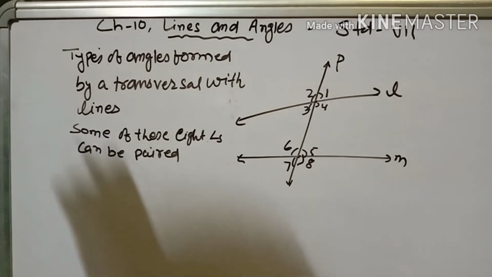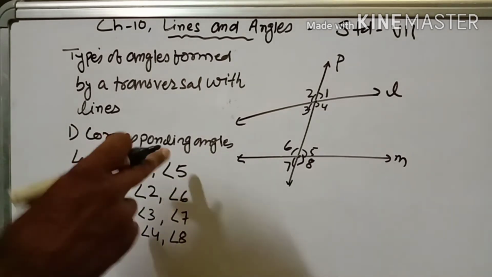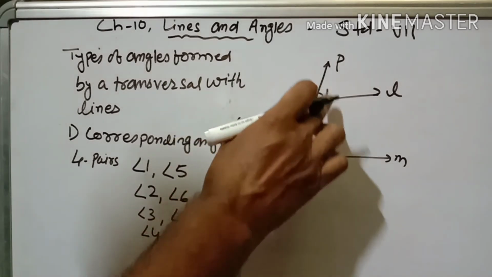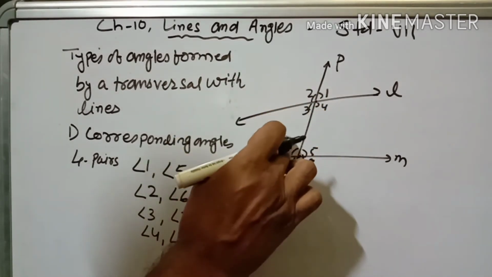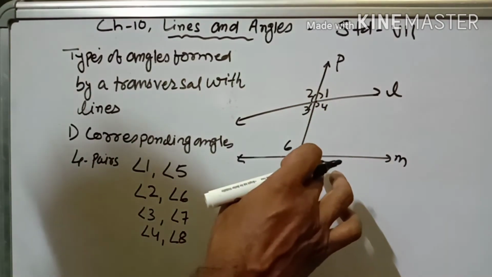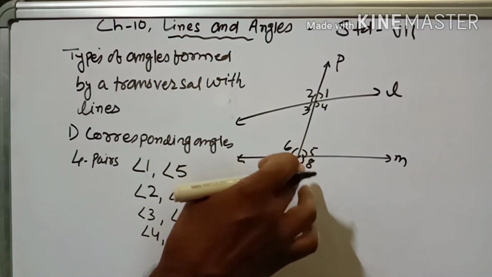Some of the 8 angles can be paired. Look at that. Now corresponding angles. The 4 pairs of corresponding angles are angle 1 and angle 5, angle 2 and angle 6, angle 3 and angle 7, angle 4 and angle 8, called pairs of corresponding angles. Write down please.